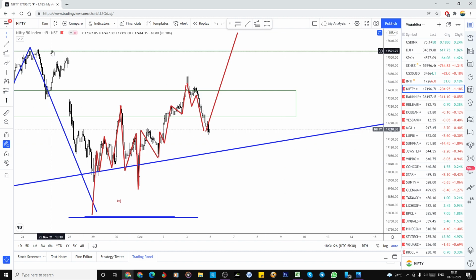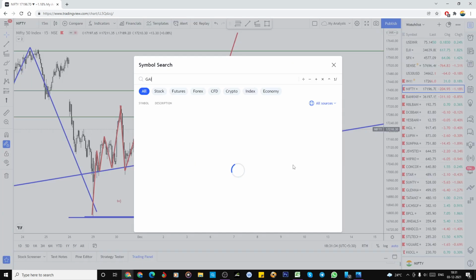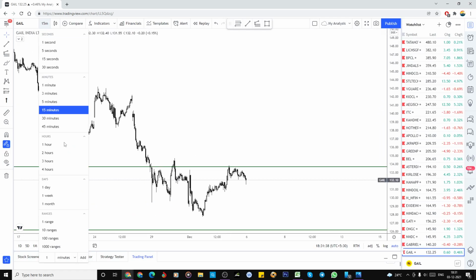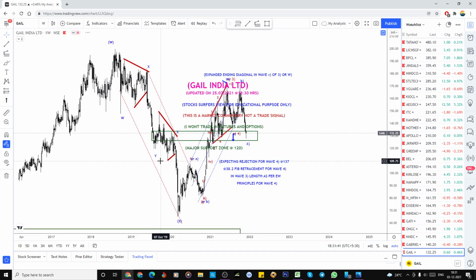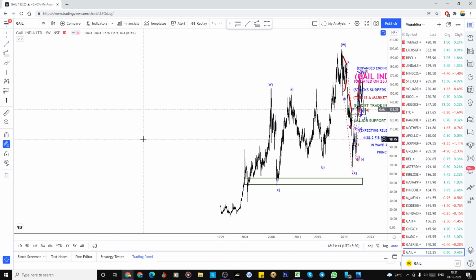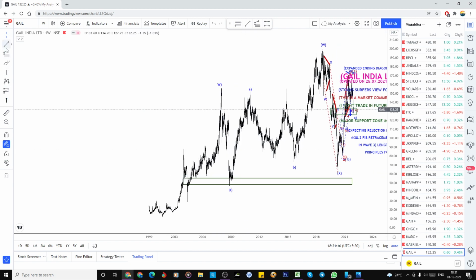So next, we are going to go to the analysis for that one stock, which is GAIL, and this is my weekly wave count. So here it's looking like a one three-wave structure.